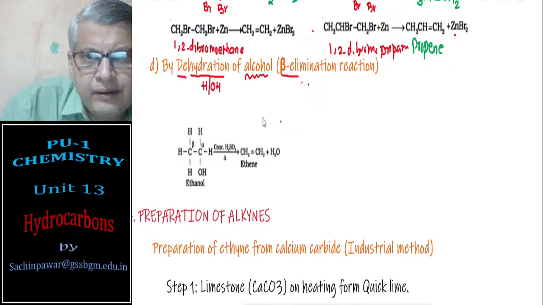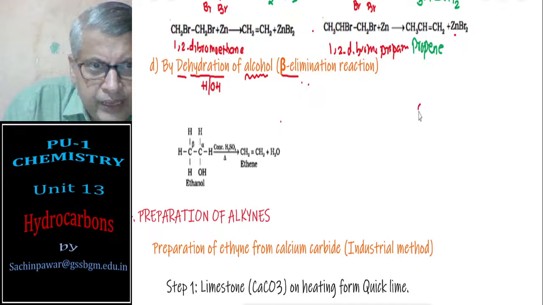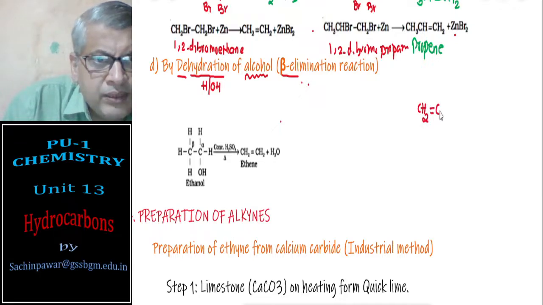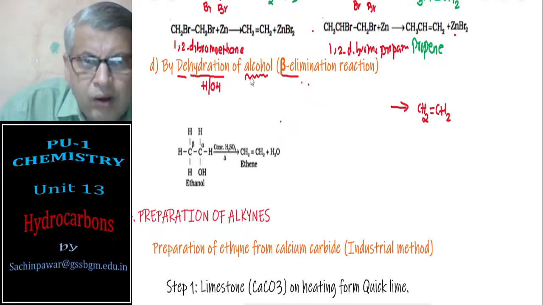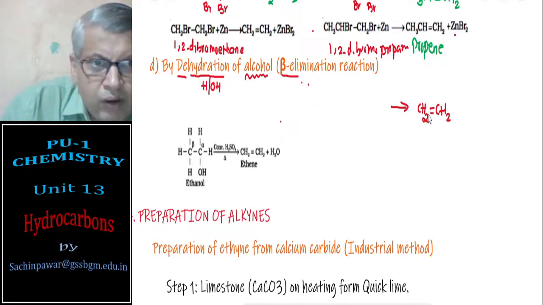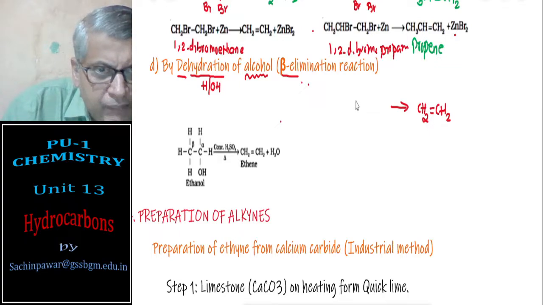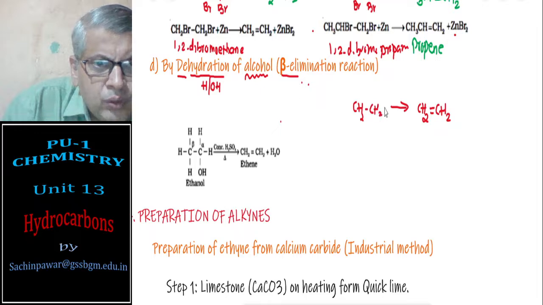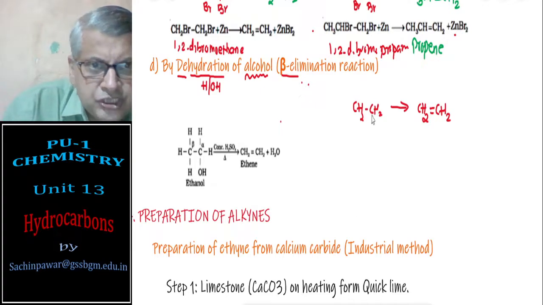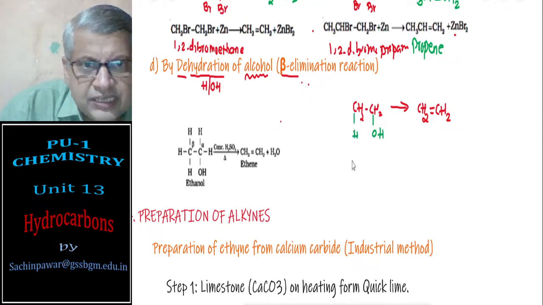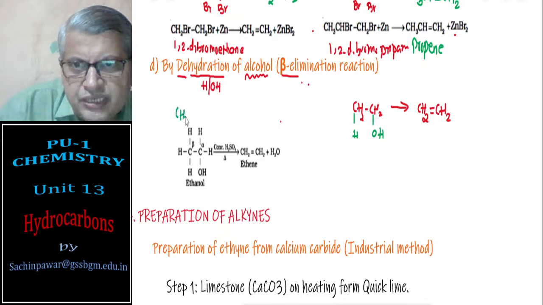Suppose I want to prepare a corresponding alkene. Say I want to prepare ethene, for example. Then I need to start from the corresponding alcohol. So the double bond I will break up. You will get here CH2, CH2. I will write this as OH, and here I will add H. So this is CH3 CH2OH.